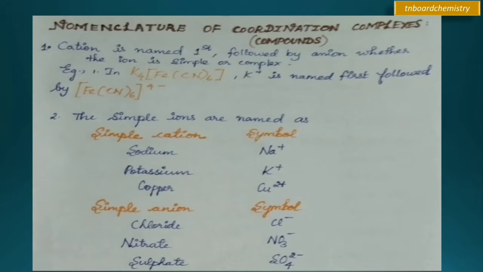Today we are going to see nomenclature of coordination compounds. This topic will be useful in dealing with one mark questions, and we can expect some questions in competitive examinations also from this topic. Coming to the topic, the first point is that the cation is named first while naming, then the anion is named after. Example is K4[Fe(CN)6], K plus is the cation and it is named first, followed by [Fe(CN)6] 4 minus.